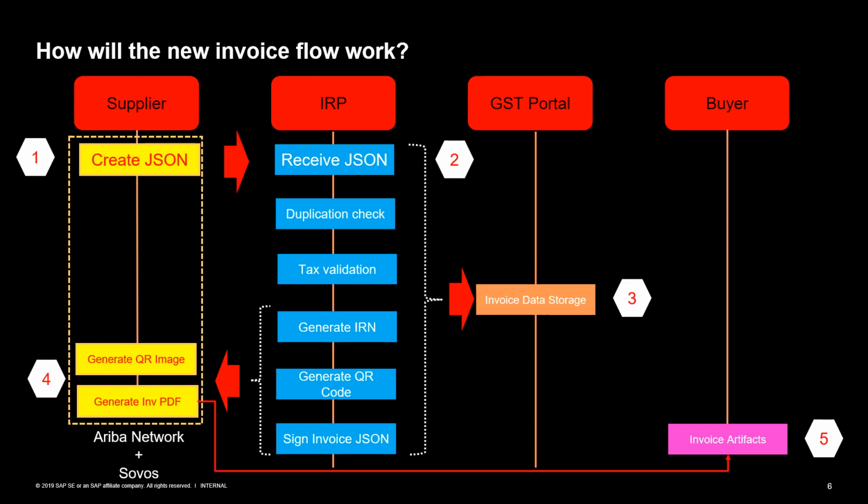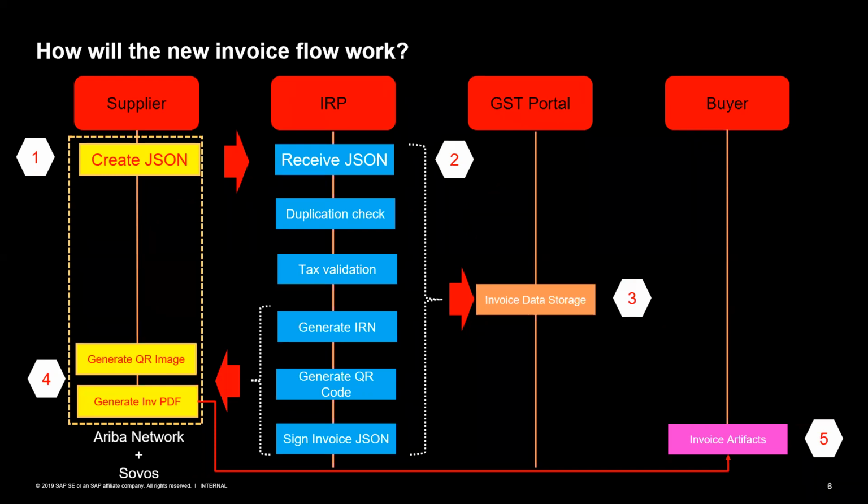There are these basic validations which are performed in the Ariba network as well, where if you are creating an export invoice, there is a 6-digit port code that you need to provide. There is a place of supply that you have to provide. In case the place of supply is not in India, then you have to provide others.